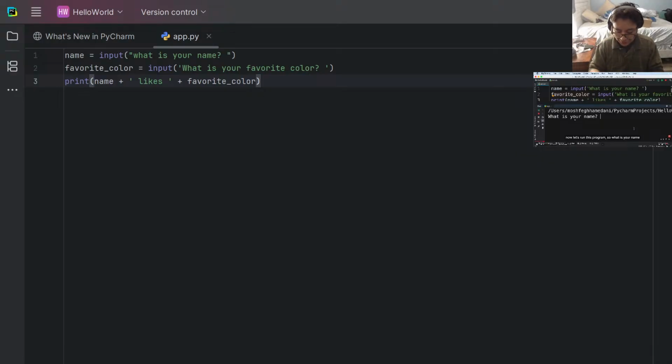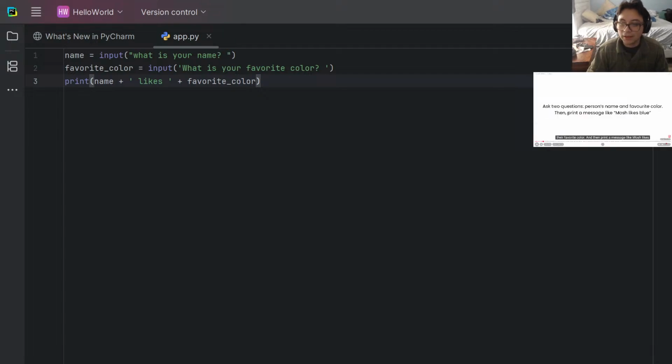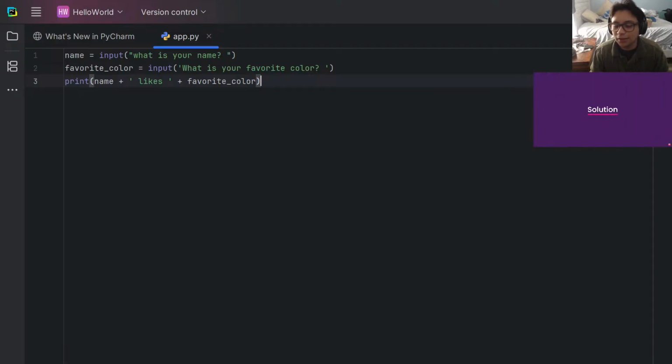Oh my gosh, sounds like an infinite loop. Mosh, enter, favorite color. I'm gonna just trust the audio is good. Alright. Mosh likes blue. Alright. Starting everything from the very beginning.